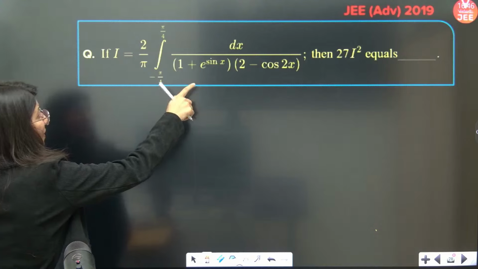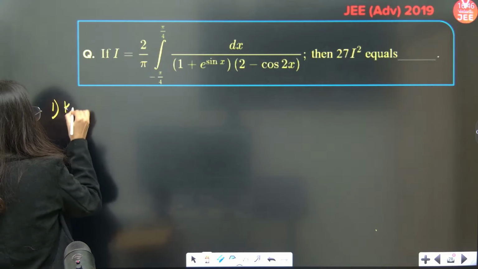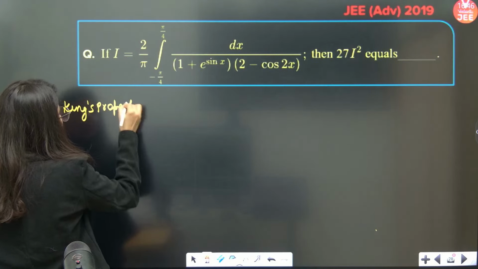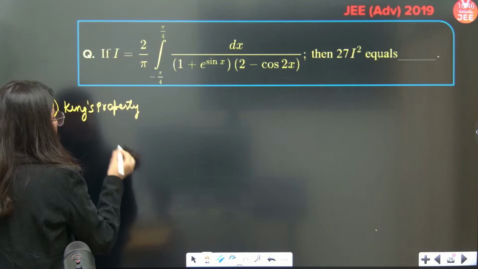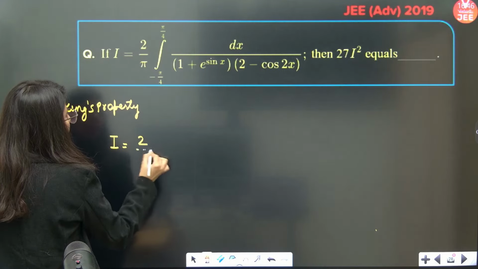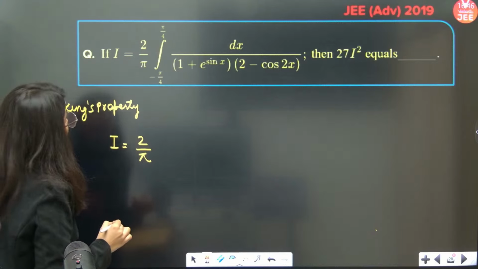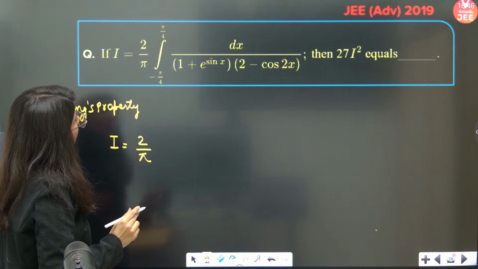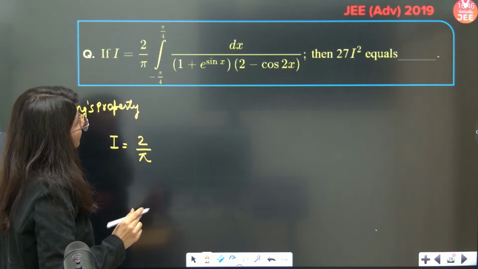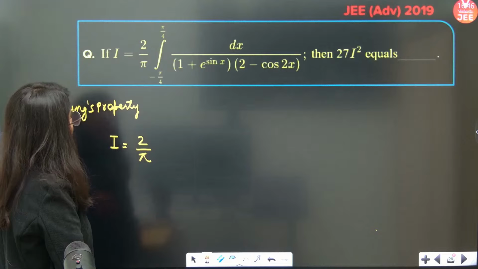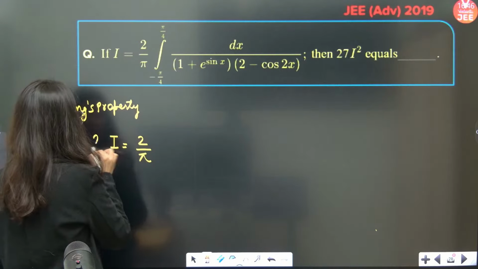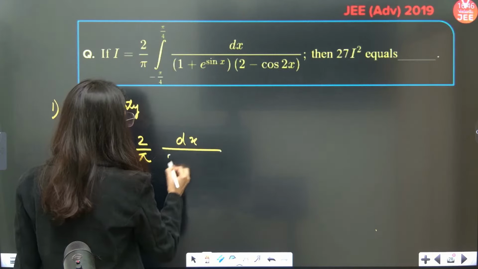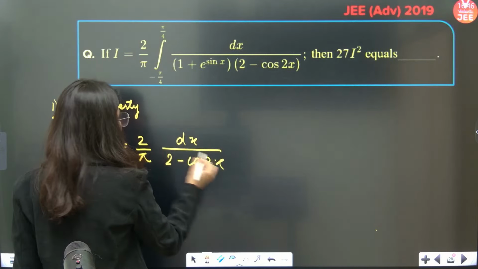This 1 plus e power sin x. So the first step is I am going to apply King's property and add both the integrals. So what I am going to get is 2I obviously. So I will be equal to 2 upon pi. Here 1 plus e power sin x will be gone, and this is dx upon 2 minus cos 2x. If I apply the direct shortcut, you will get this.